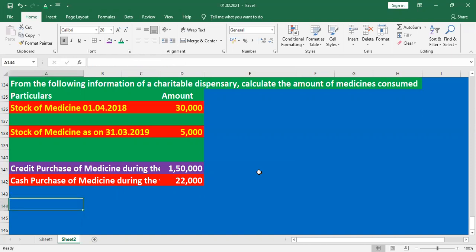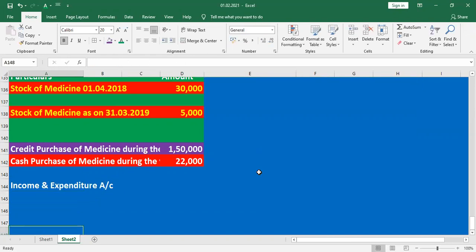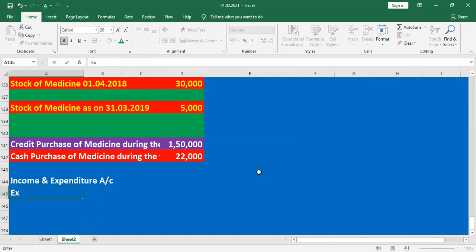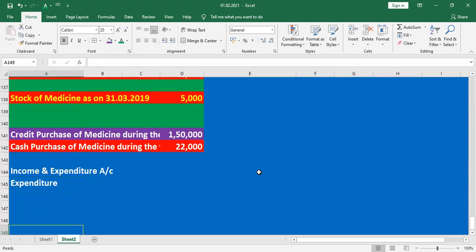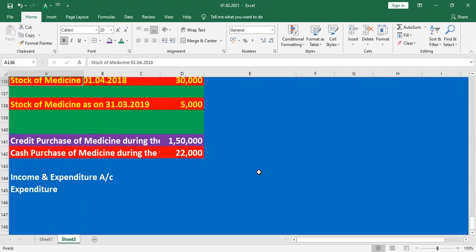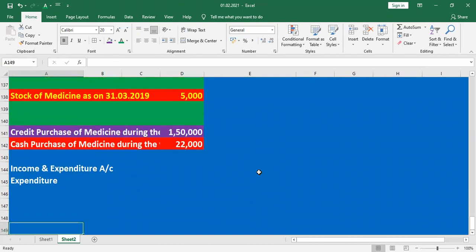We will prepare the income and expenditure account. They will mention it on the expenditure side. The format is opening stock, add purchase, less closing stock.